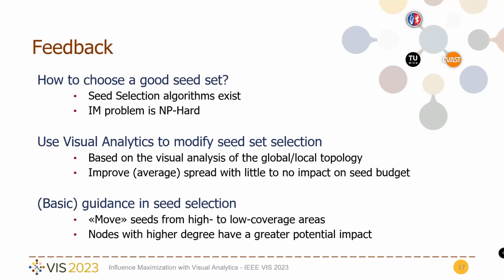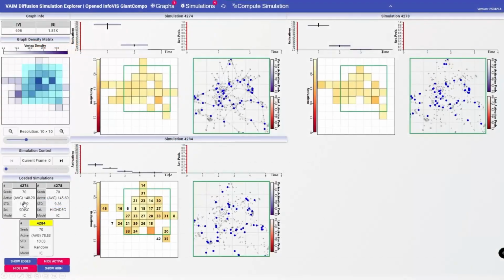For the feedback task, the first question to ask is how to choose a good seed set. Our idea is to use visual analytics to modify the seed set selection. This is based on both the visual analysis of the global and local topology of the graph, with the objective of improving the average spread with little to no impact on seed budget, that is, the number of seeds. We also offer basic guidance in seed selection, with the basic assumption to move seeds from high to low coverage areas. We now show how we implemented the feedback task.